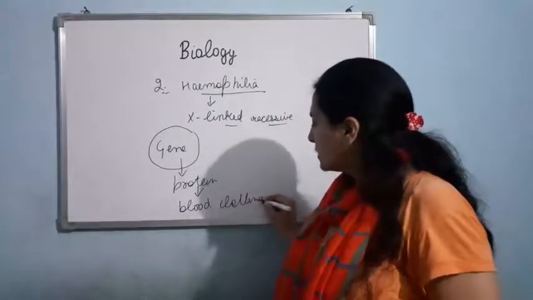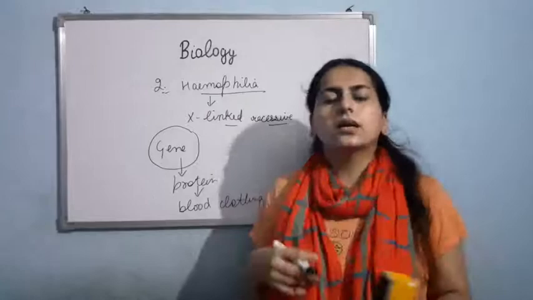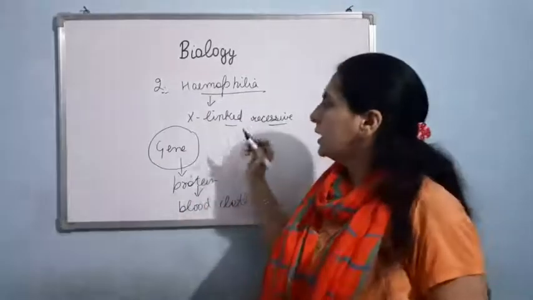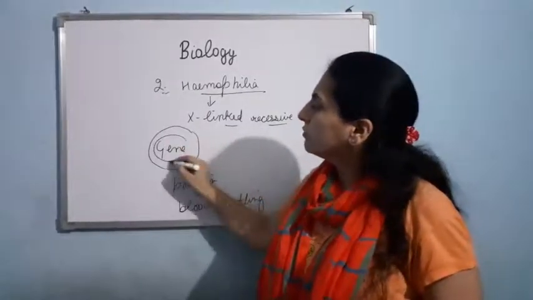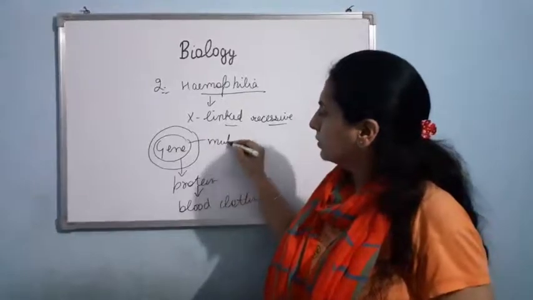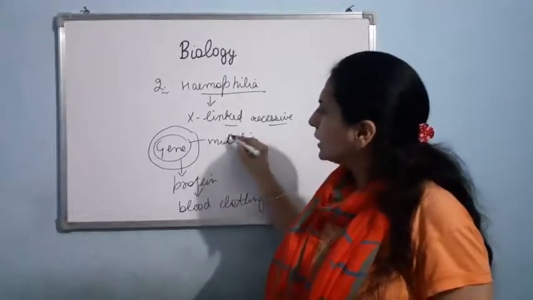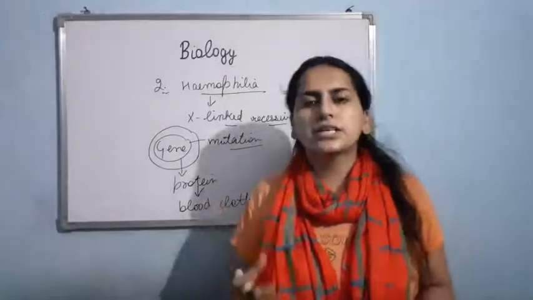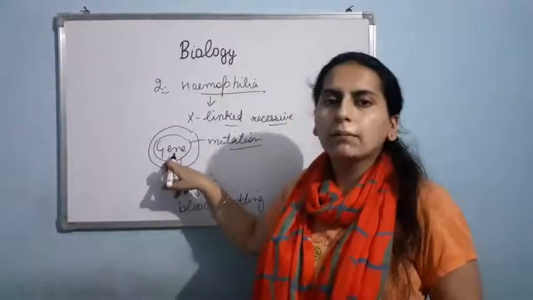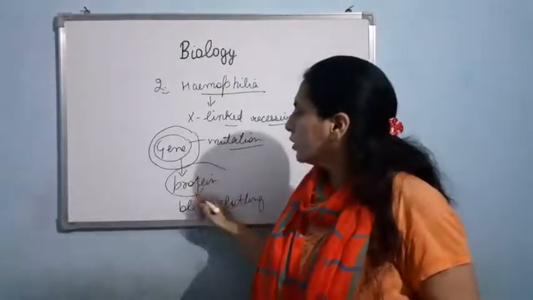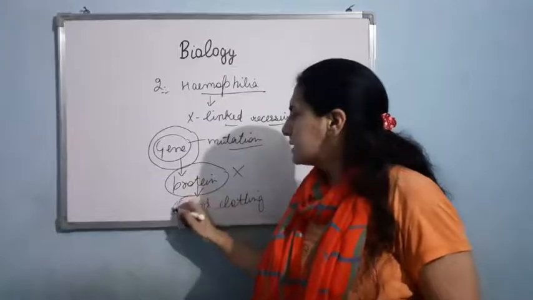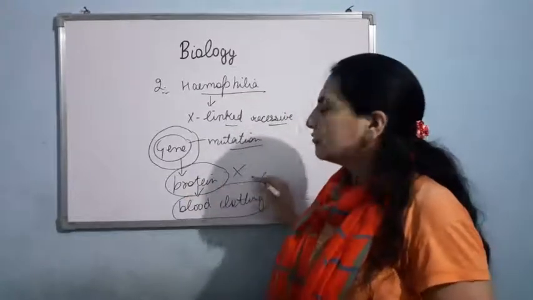Now what happens in hemophilia? There is a mutation in this gene. Now this gene gets mutated. As you can understand, if there is a mutation in this gene, then this protein will not be formed. As a result, the blood clotting mechanism will stop.